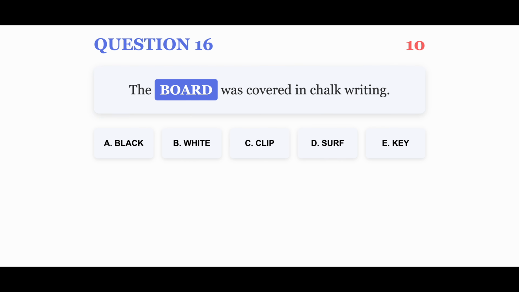Question 16. The board was covered in chalk writing. Your options are A. Black, B. White, C. Clip, D. Surf, E. Key. You have 10 seconds.